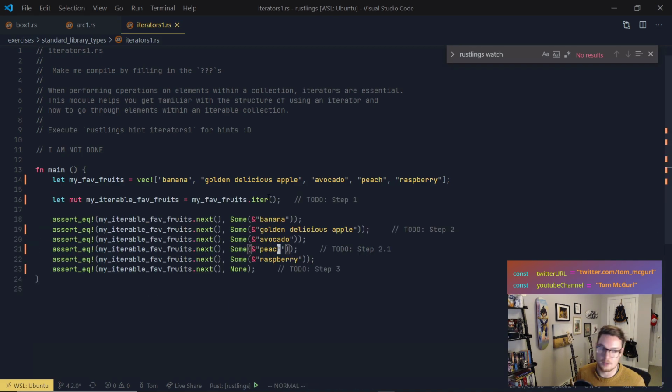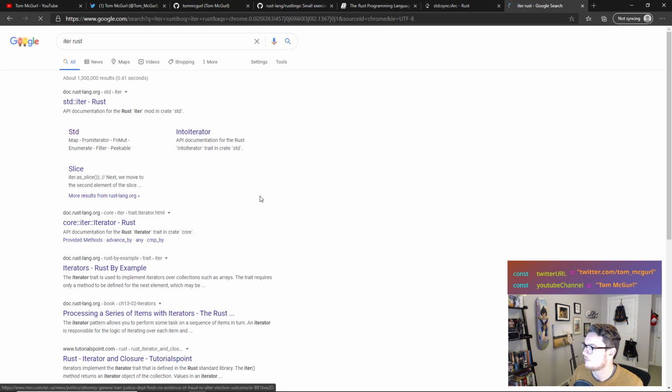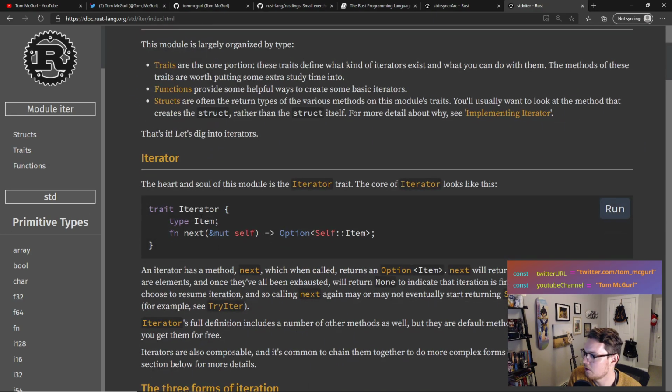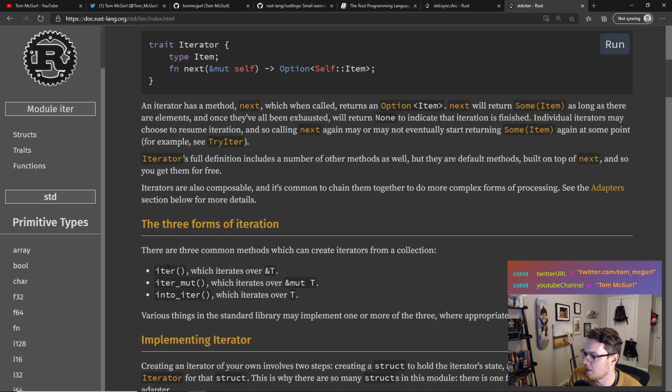All right, let's go over what we did. So here we have my favorite fruits. It's a vector. We called the iter function. Now let's look up what the iter function does, just so we're clear on it. If you find yourself with a collection of some kind and need to perform an operation on the elements of said collection, you'll quickly run into iterators. Iterators are heavily used in idiomatic Rust code, so it's worth becoming familiar with them. All right, iterator. Here's an iterator. So let's look for the iter function.